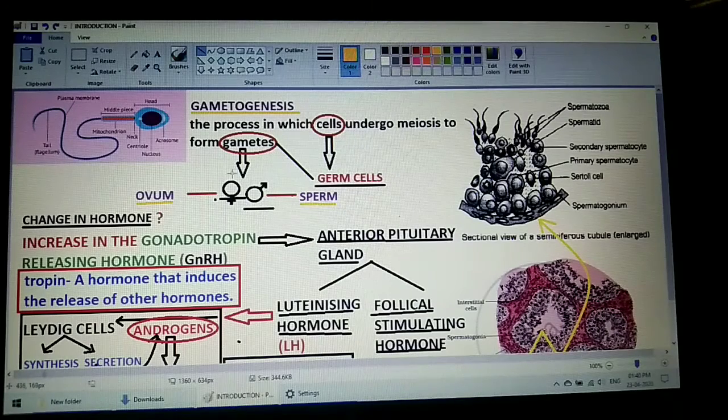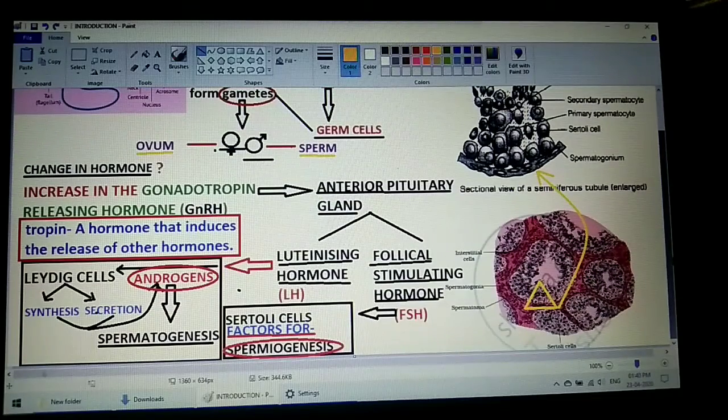Specifically, students, the process of formation of ovum from the germ cells in the female body is called oogenesis, whereas the process of formation of sperm from the germ cells in the male body is called spermatogenesis. Students, today we are going to discuss only the spermatogenesis part, which occurs in the male body. Now students, the story begins with a change in hormone.